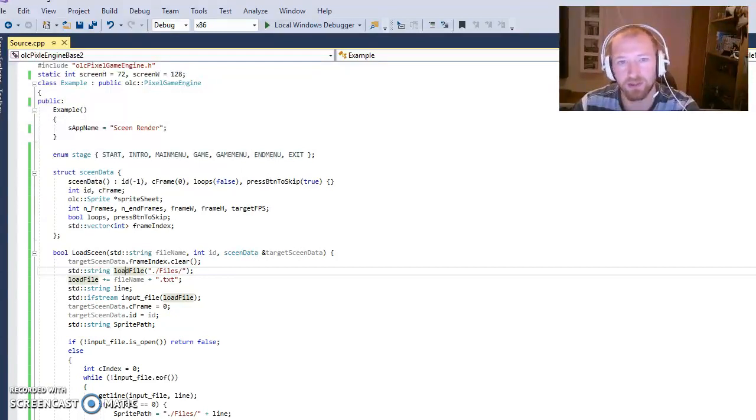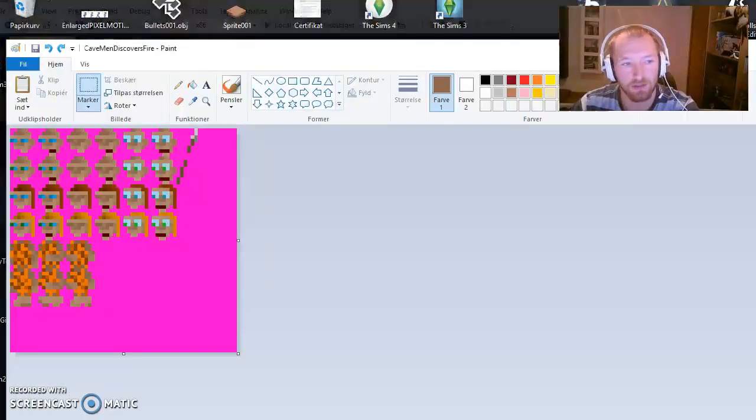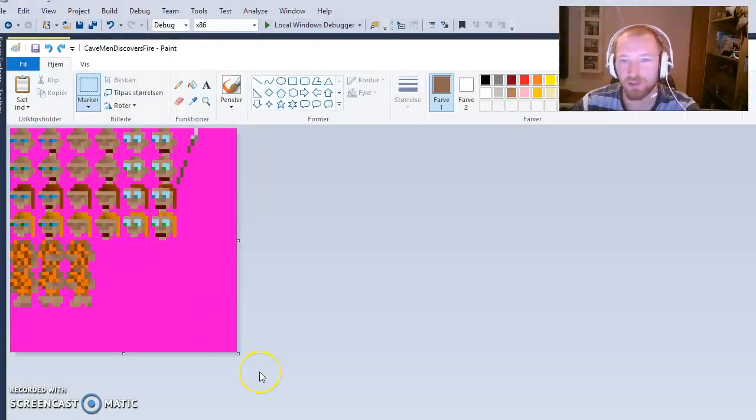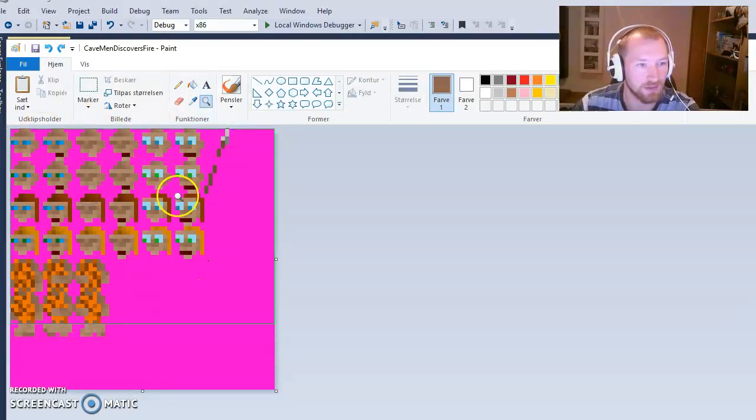First I set out to make some of my sprites. This is not all the sprites that I have, but these are the sprites that I'm going to show you right now, because the rest is saved for the game. So I decided on a low pixel version of a caveman, so to say. A head is 7 by 7 pixels, or 7 by 8 pixels in this case. A body is within 8 by 8 pixels, and the feet are just 3 by 7 pixels. Sorry, 6 pixels. And then we have a small spear here with a free space for the hand. I've also made other stuff, but that will be for later.